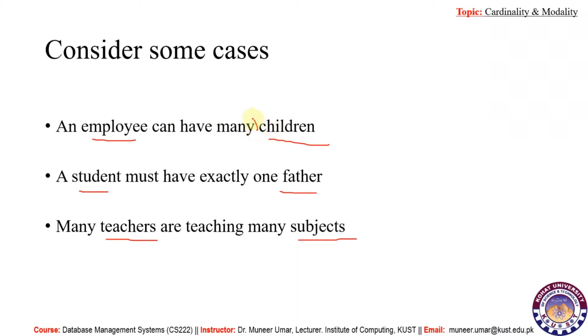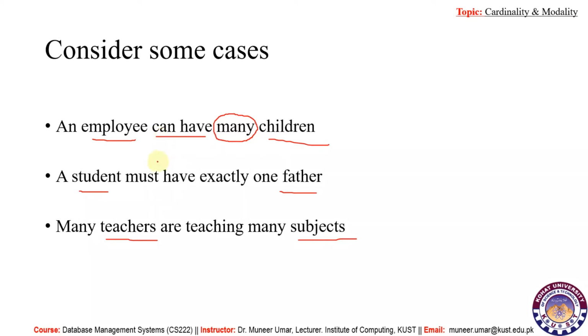So we can say that the maximum number of children can be many, and we can also assume that there might be no child, because we say that an employee can have, which means that there would be some employees who have no child.